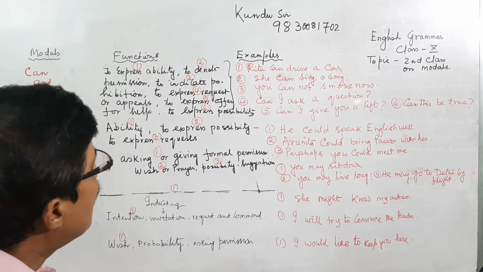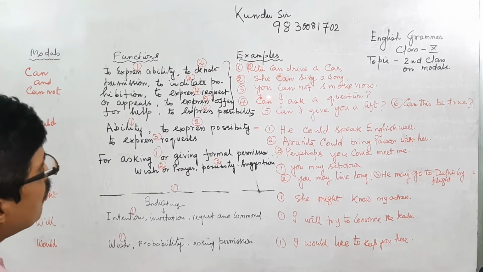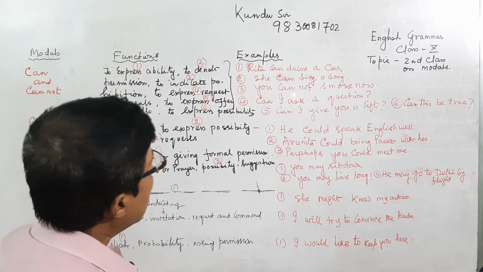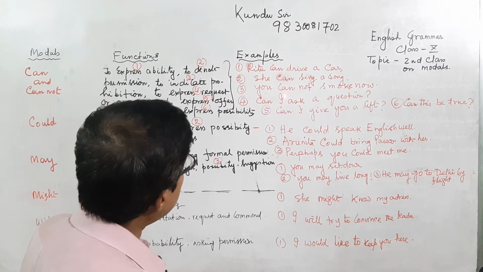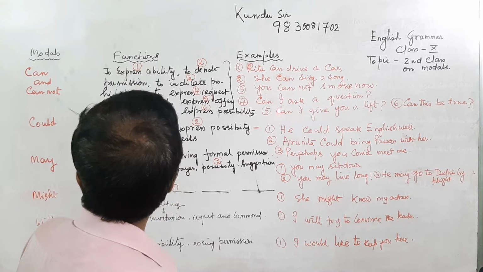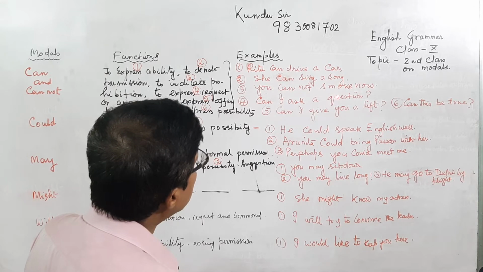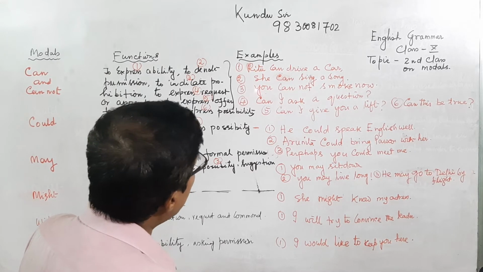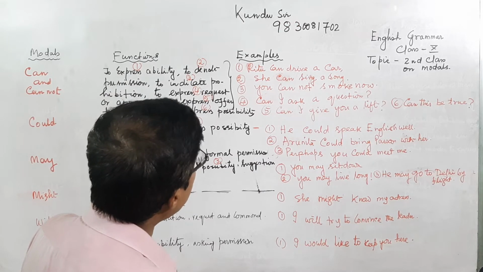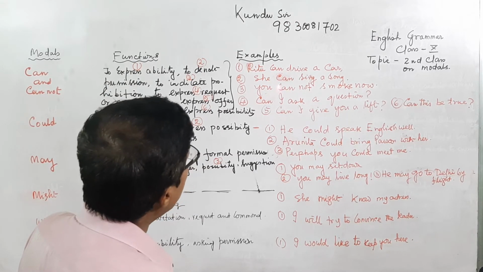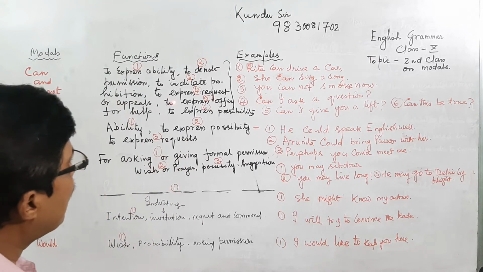To make a negative sentence, can is the modal auxiliary and smoke is the principal verb, and between them you put not, as I explained in the principal rule of modals. You cannot smoke now; you are prohibiting.